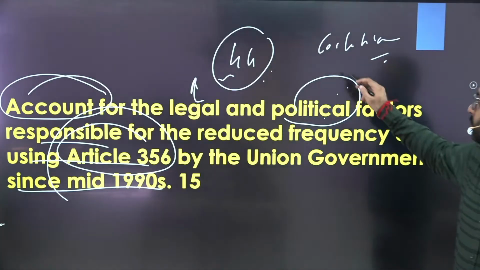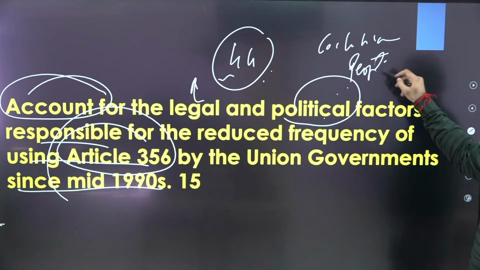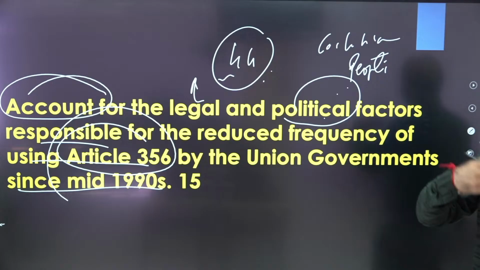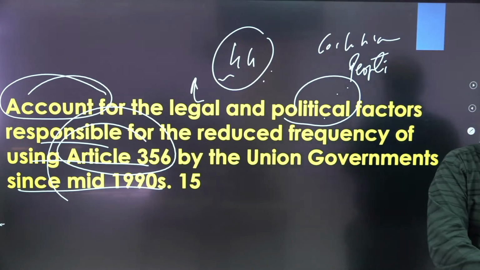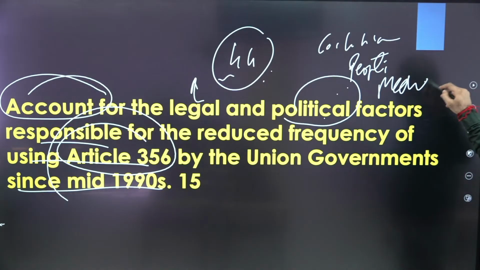Then second, you can talk about the people are now intolerant of arbitrary dismissal of their state government, right? So that's why they punish the ruling party at the center in the next elections, whether in state or center. The media and civil society is now quite active, judiciary is quite active, right?